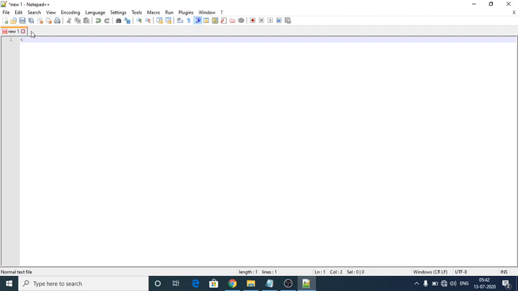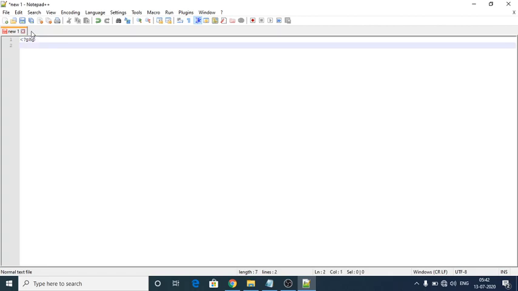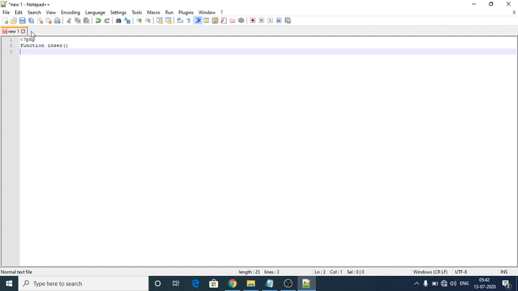See here, it has to start with the PHP tag, the question mark PHP. In the next line I'm going to create a function. For that I have to give the keyword function. Yes, function I have given. And next is the function name. I'm going to give insert. It is enough. It should end with brackets.